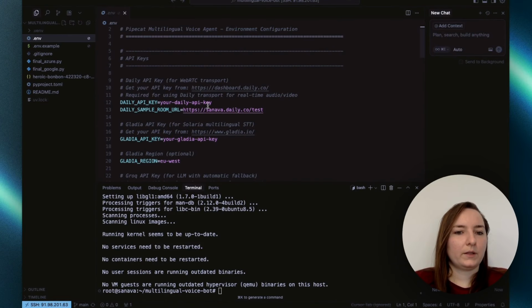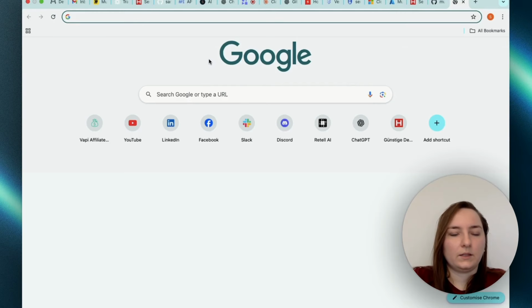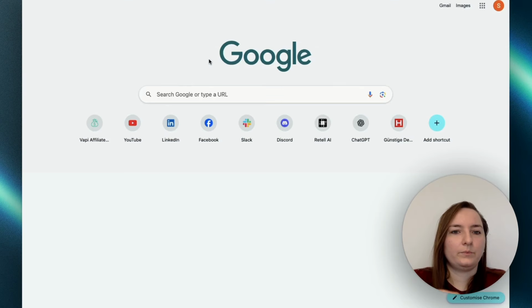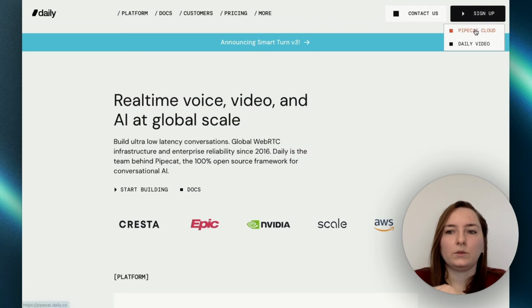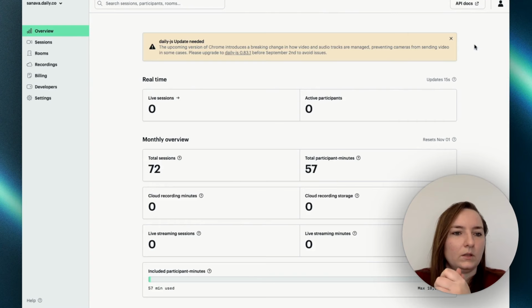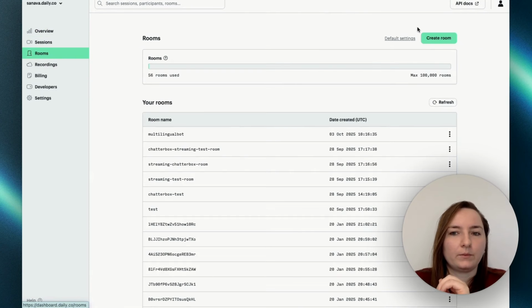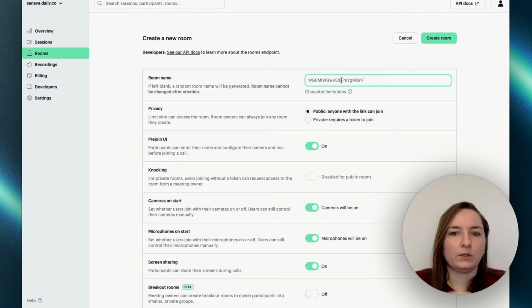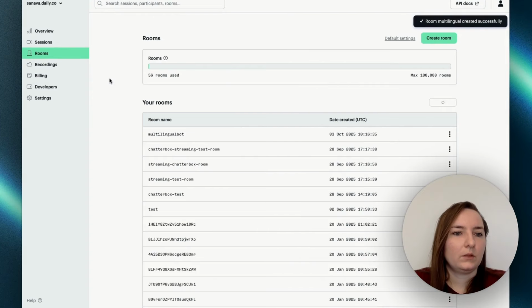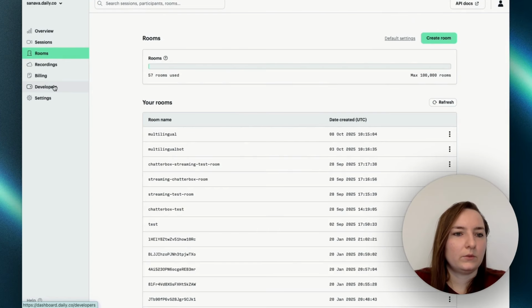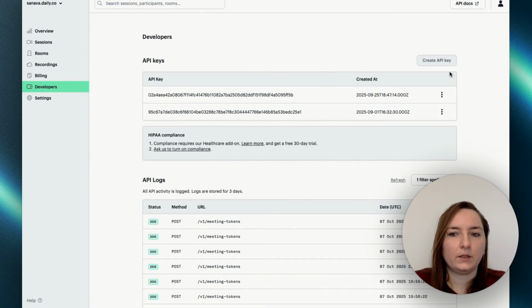So the first API key that we need is our Daily API key. Let's type in daily.co. We will use this one, and as I said, you get 5,000 minutes per month for free. So here we can create a new room. We will call it multilingual and create a room here. So we will need this room in a bit, but let's first get our API key here.